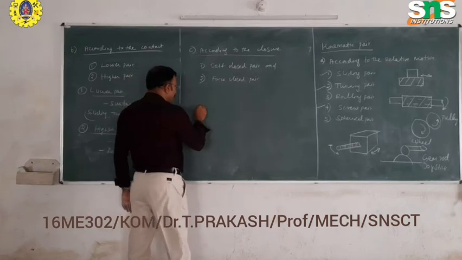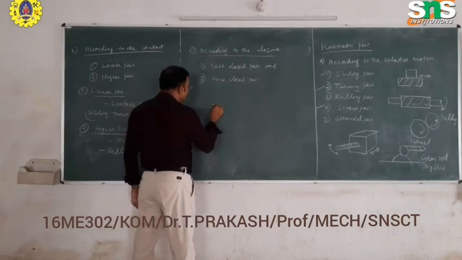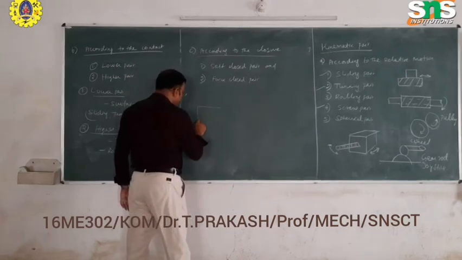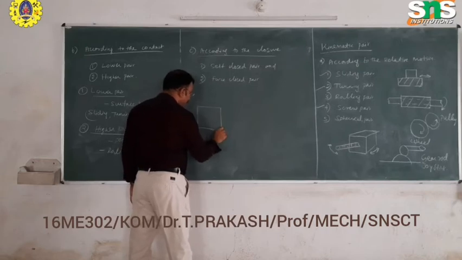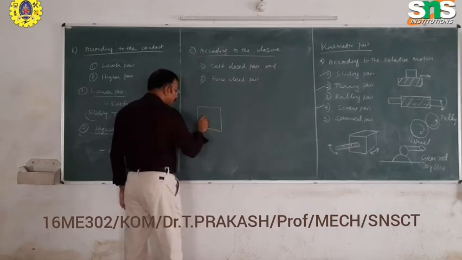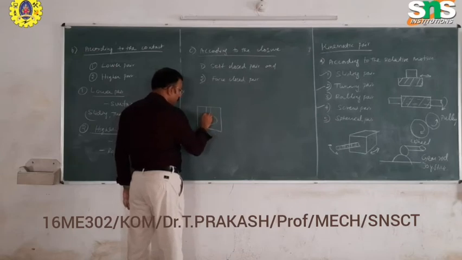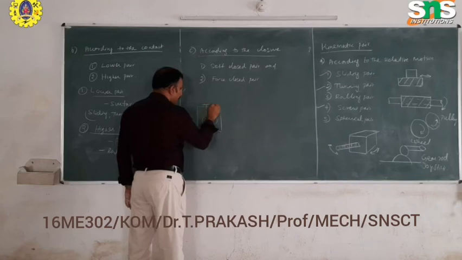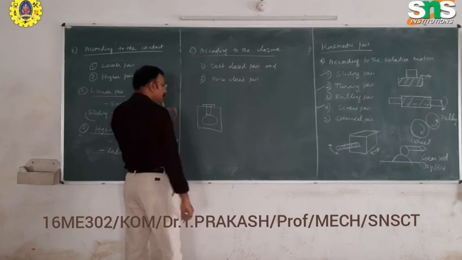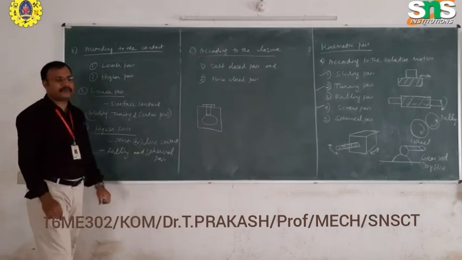When you take the combination of a mechanism for the self-closed pair, for example, any cam profile. What is the meaning of a cam profile?